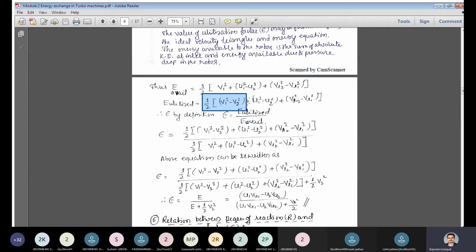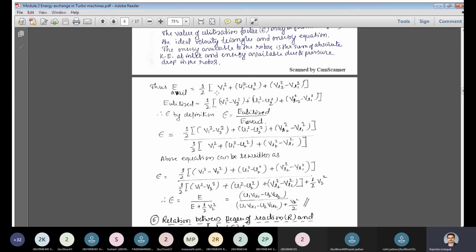That is why V2 is not considered over here: this is only the energy available, but this is how much is utilized. V1 square minus V2 square, the change in kinetic energy, is the amount of utilization of the kinetic energy for conversion. So energy utilized divided by energy available is the utilization factor by definition.